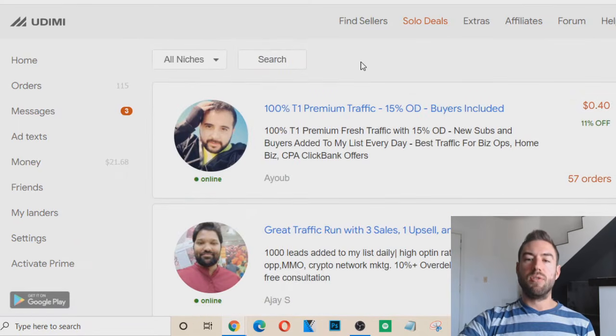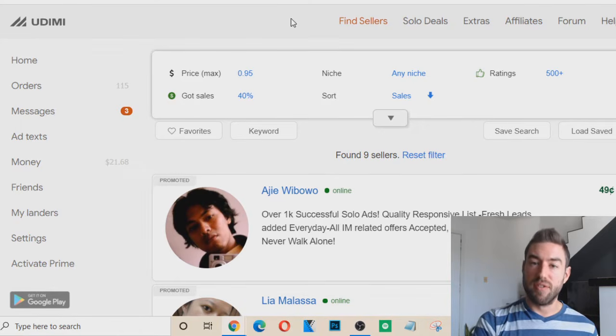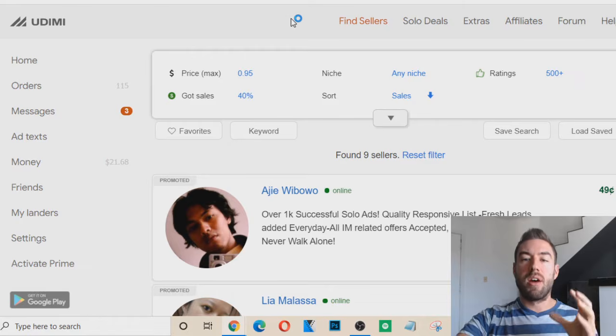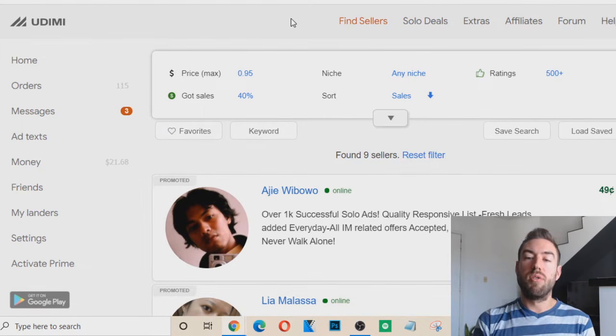But what I mainly use Udimi for is the Find Sellers tab. Okay, this is my bread and butter. This is where I go every single week or month when I want to purchase more solo ads from Udimi. And now what I'm going to do is reveal my exact criteria that I run each seller through before I decide to part with my hard-earned money for their service, okay? So I have a document and I want to go through each criteria point so you can see me in real time actually choosing a vendor. And then I'm going to share with you how to purchase from that vendor so you can start getting laser targeted traffic as soon as today.